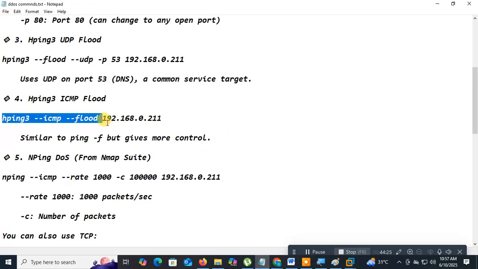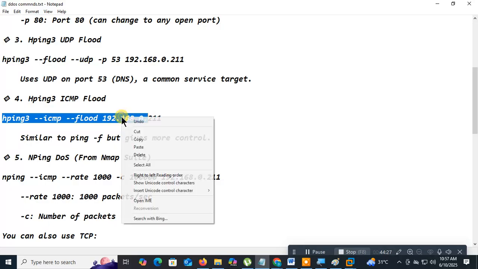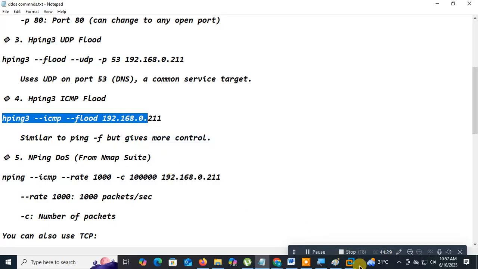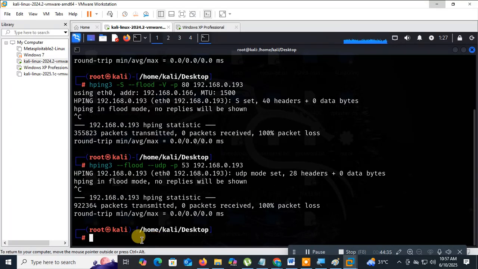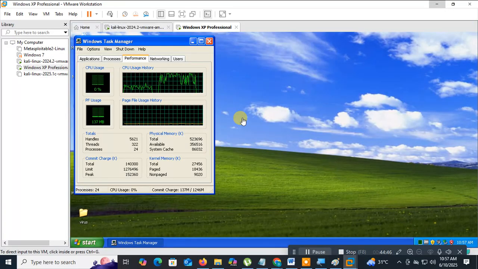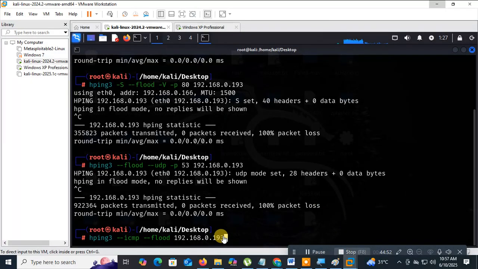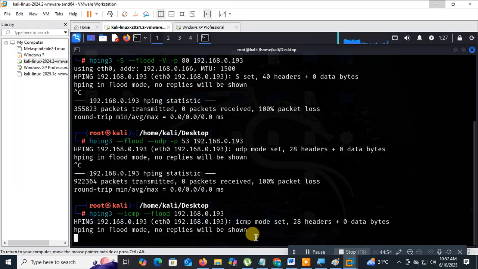So it will attack on what? On ICMP. I just stopped here. Paste here, and put the IP address. Add the IP address of the victim machine. If you see the attacker machine, now the CPU usage is 0. Okay, now I'm going to do the attack.